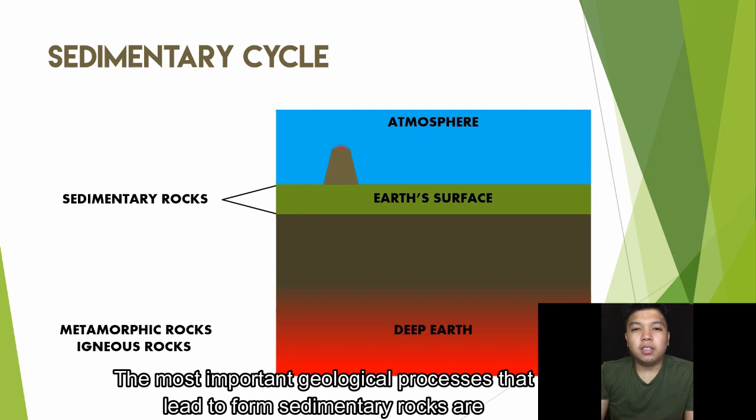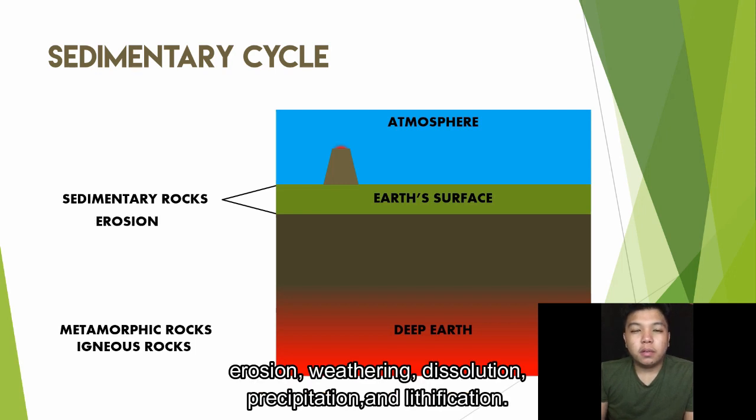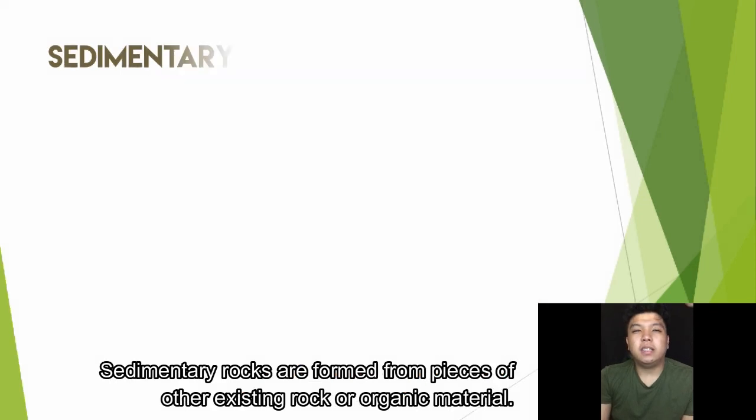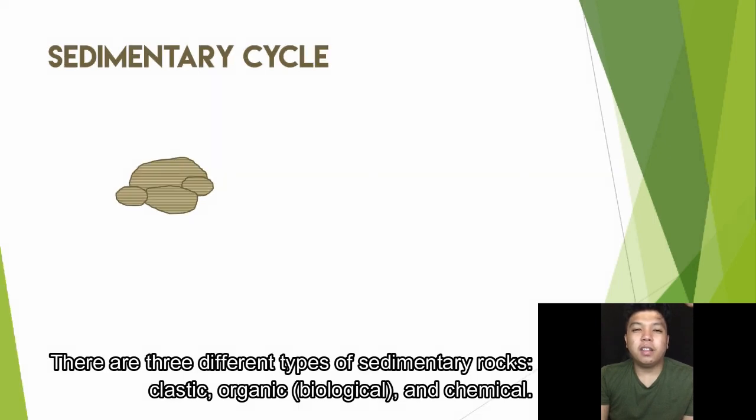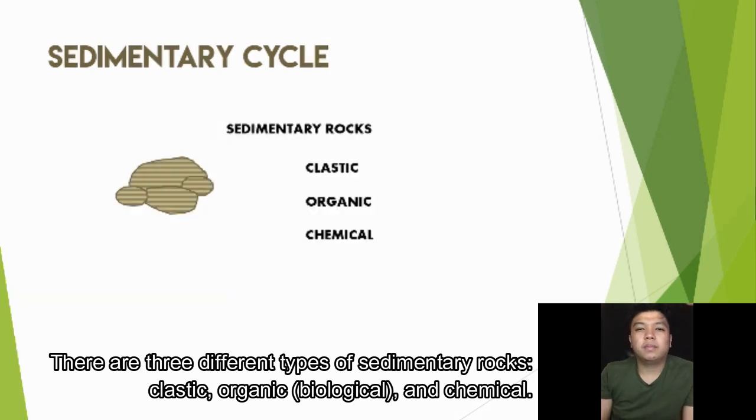The most important geological processes that lead to the formation of sedimentary rocks are erosion, weathering, dissolution, precipitation, and lithification. Sedimentary rocks are formed from pieces of other existing rock or organic material. There are three different types of sedimentary rocks: clastic, organic, and chemical.